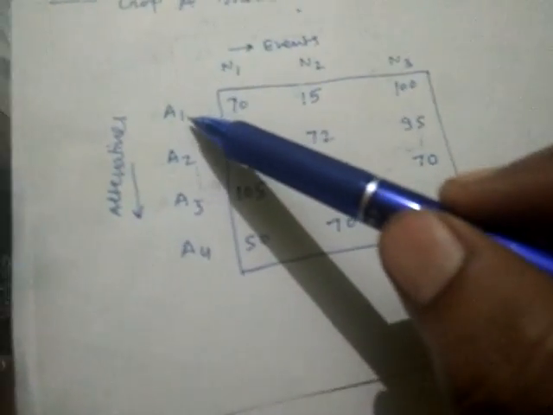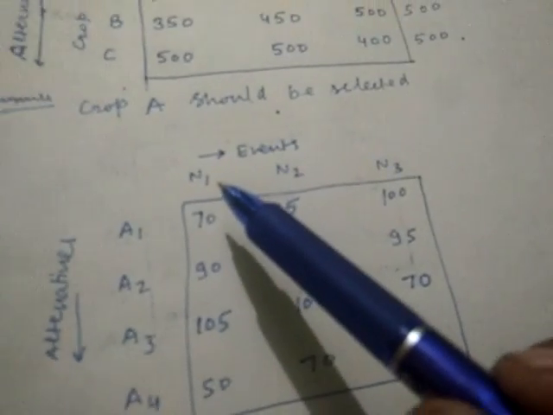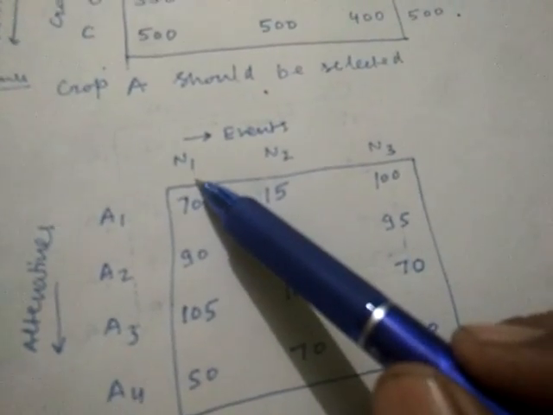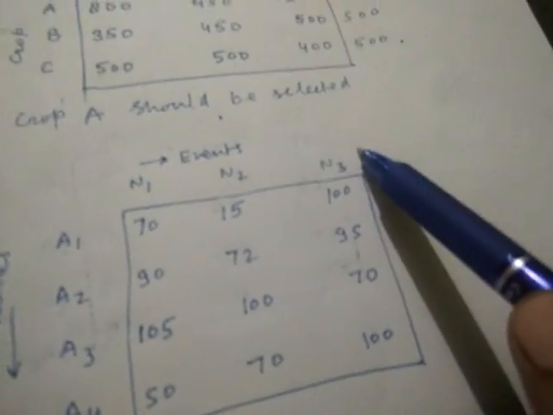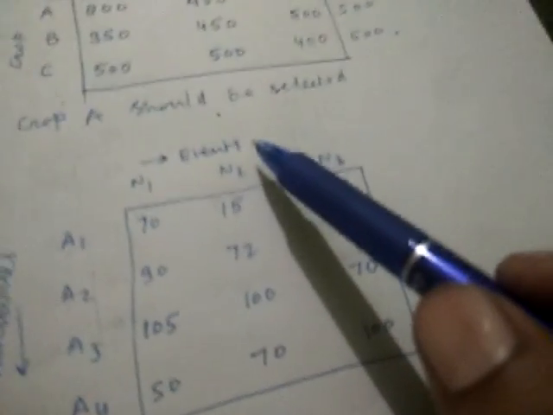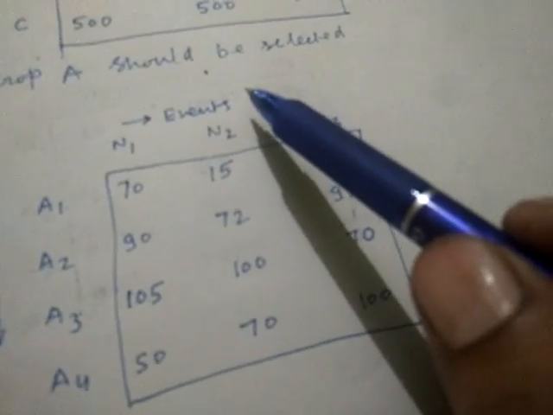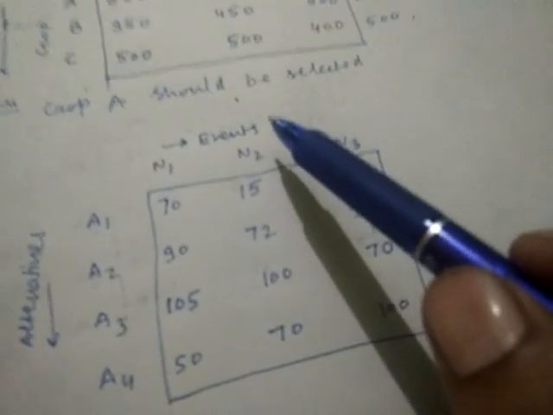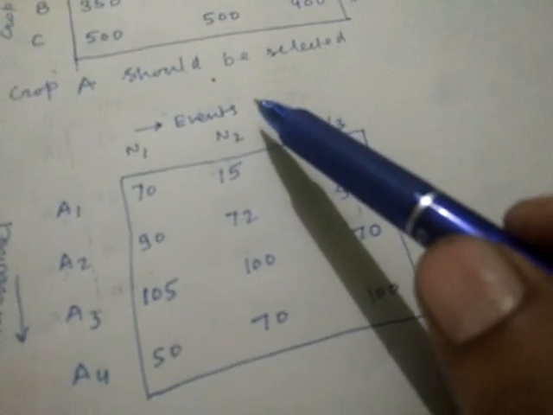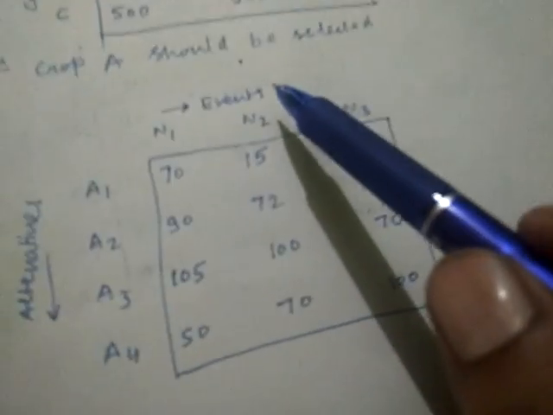So here there are 4 alternatives, A1, A2, A3, A4, and there are 3 states of nature, N1, N2, N3. And as I told you in the previous lecture, states of nature can also be termed as events or outcomes. This is the reason this time I have written events here.